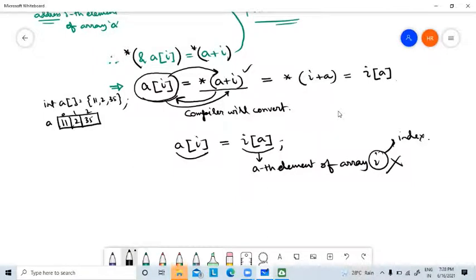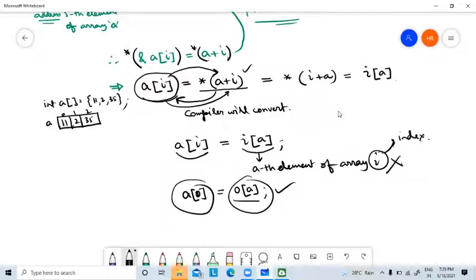It means in the normal case A[0], suppose, I can write this also, 0[A]. This is true. This is not wrong. This is correct. Nothing is wrong with this statement. You can check it. If there is one array you have declared, instead of writing this, you can write this also. Why? Because ultimately the compiler will convert it into *(0 + A), which is equivalent to *(A + 0).